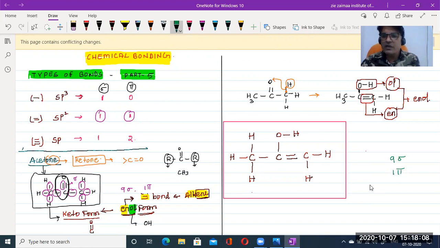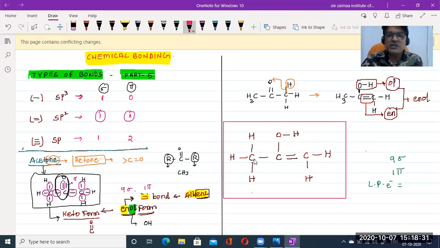Now we need to find out the number of lone pair electrons. So how can we find out the lone pair electrons? To find out the lone pair electrons, first we need to check whether each and every atom is going to be surrounded by 8 electrons or not. 8 electrons in the sense means octet electrons, isn't it? So then only it will be stable, isn't it? So first check it once properly.